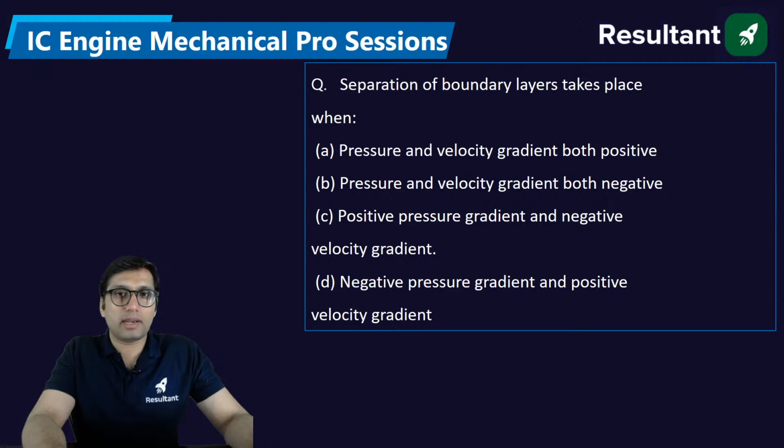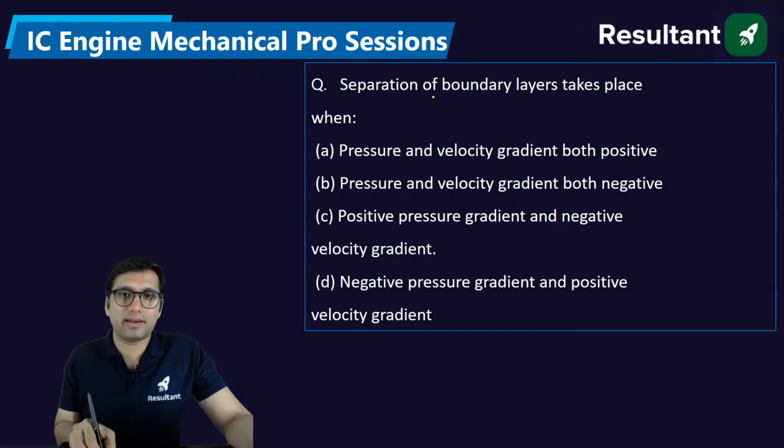Separation of the boundary layer takes place when? Boundary layer separation is a problem, and there are many practical cases of boundary layer separation. That is why there is a separate design of the car bodies or automobile bodies, aeroplane bodies, and there are some dimples given on the golf ball, and you will find some particular design in many streamlining designs done for the automobile because of the boundary layer separation phenomenon.